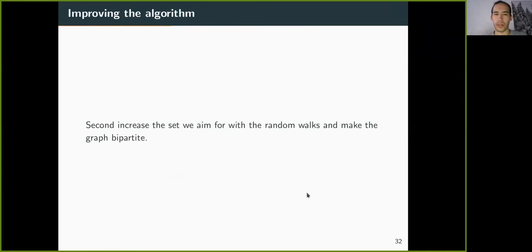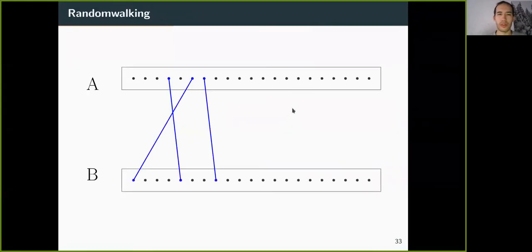And in a second step, we will make the graph bipartite. This is not actually a necessary step, but I believe it helps in the visualization of how it works. So if we run the same algorithm with bipartite sets A and B, let's say we query edges from vertices in B. At the beginning, we expect to often hit unmatched vertices in A, and whenever we do so, we add these edges to the matching.